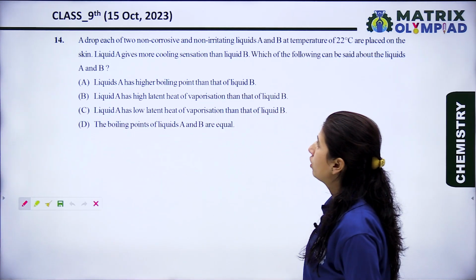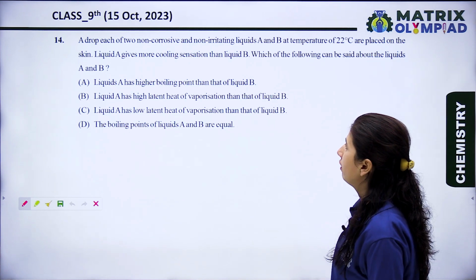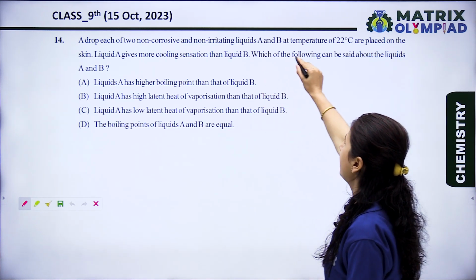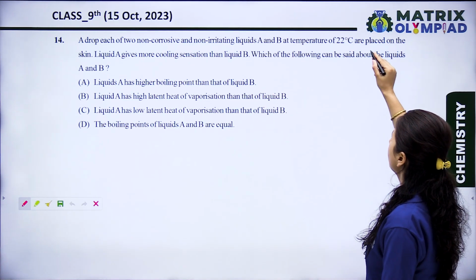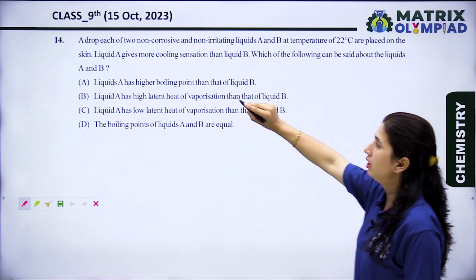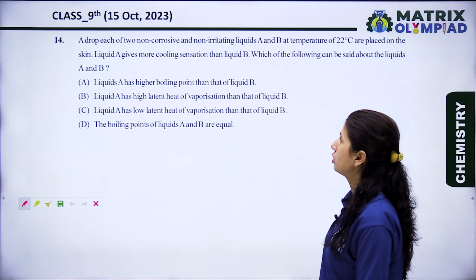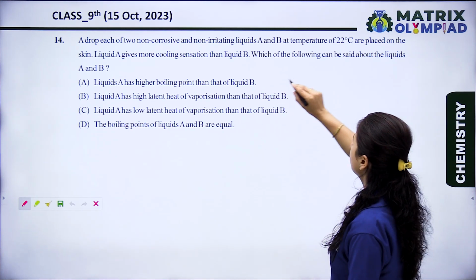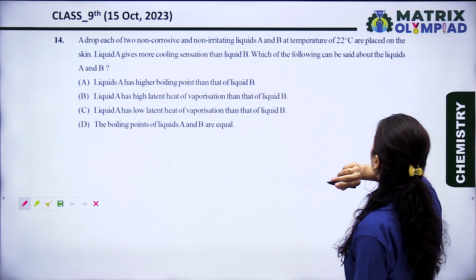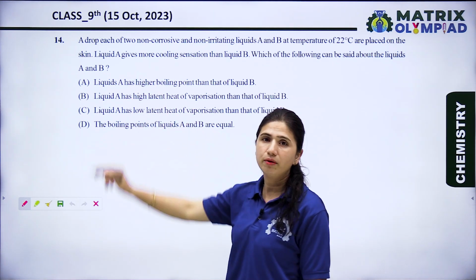A drop each of two non-corrosive and non-irritating liquids A and B at a temperature of 22 degrees are placed on the skin. Liquid A gives more cooling sensation than liquid B. Which of the following can be said about the liquids A and B?